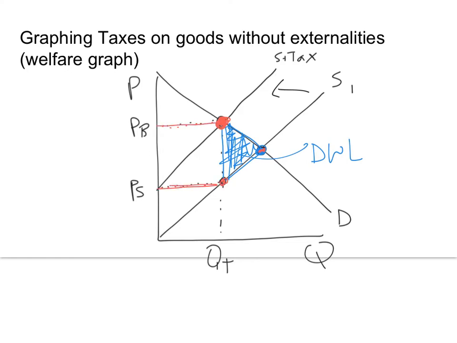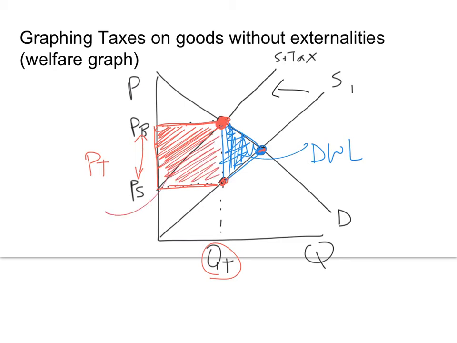So this creates this other box here, the vertical distance between what the buyers are paying and what the sellers are receiving. That is the price of the tax, that vertical distance between those two. So the price of the tax times the quantity of the tax, this rectangle, that is tax revenue. That is how much money the government is making off of this tax on books.